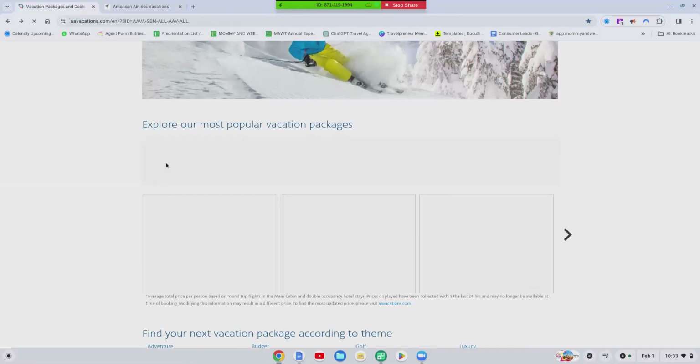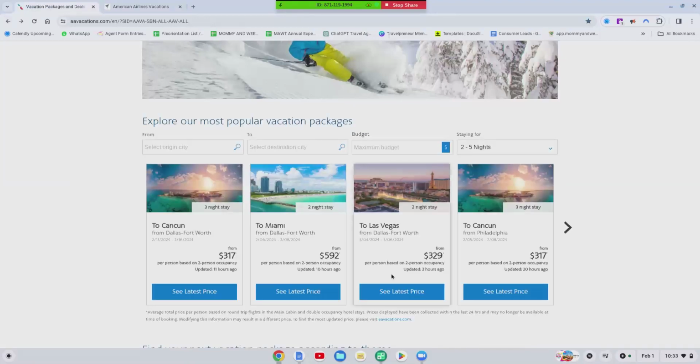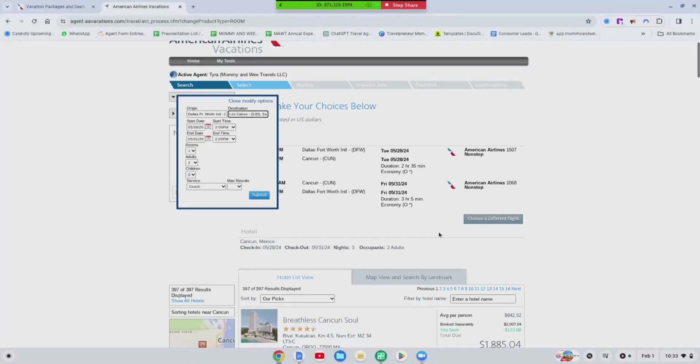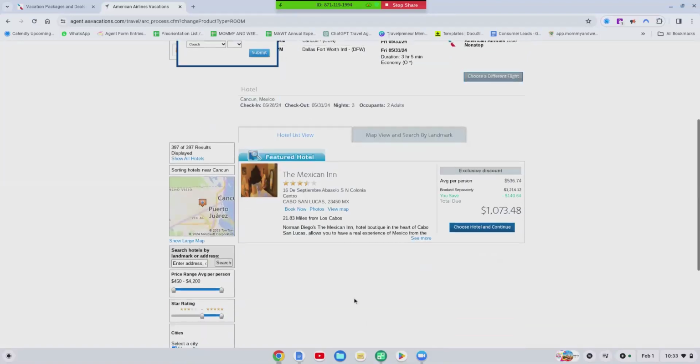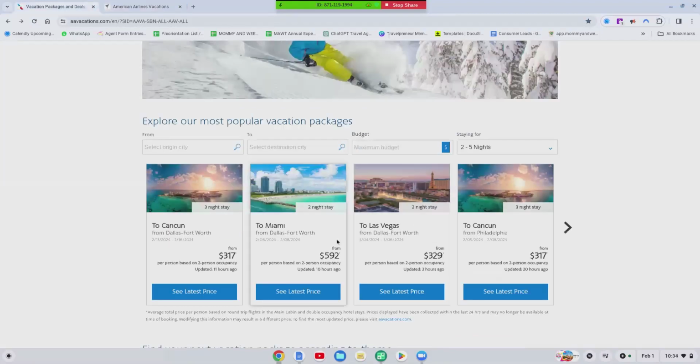If you want to know what the resort is before you press any other buttons, all you got to do is plug these dates in from the departure city and then the arrival city, into your travel agent system over here. Then you're going to toggle from low to high, so you want to go to price. My system's confused because it went between both of them, but it'll show you the cheapest one. And the cheapest one is usually what these deals are right here.